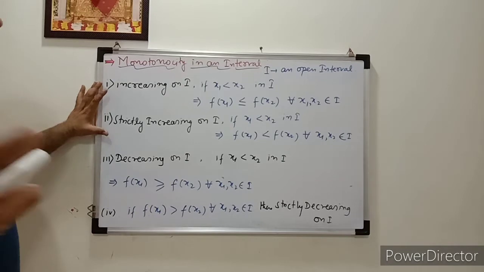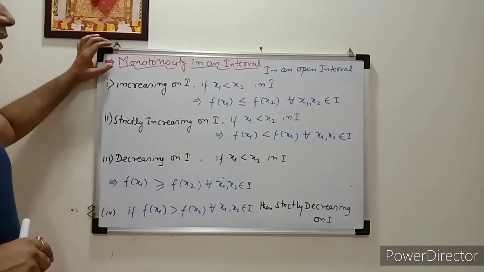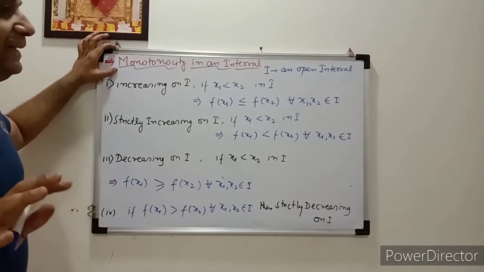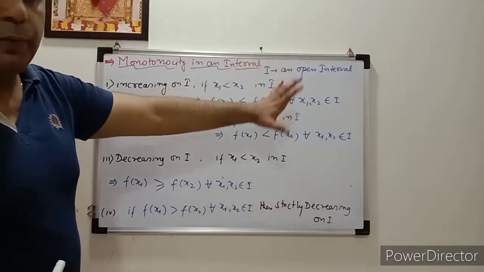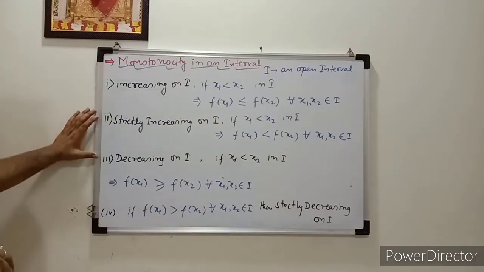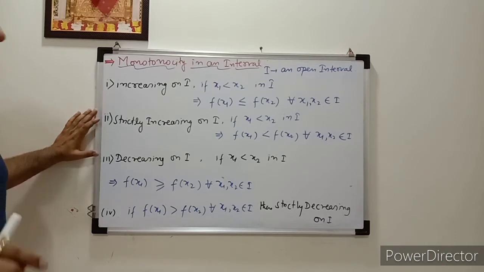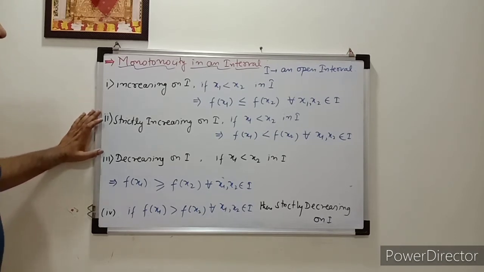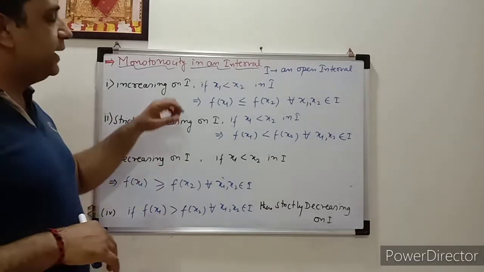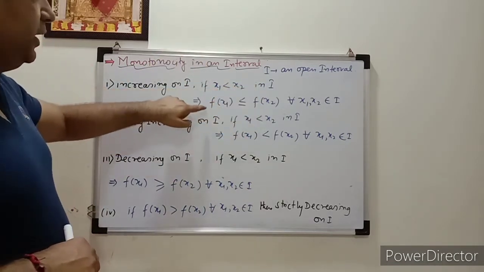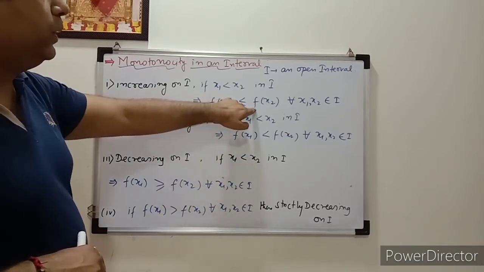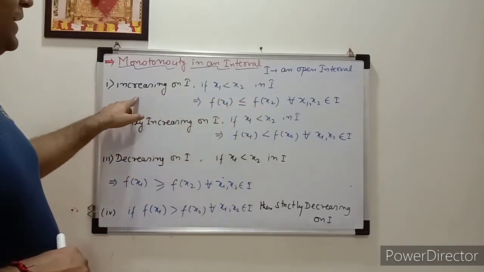Here is some points you need to note down. Suppose we need to check the monotonicity of a function in an interval, correct? In an interval, I am taking here I as any open interval. So there are four cases. Either the function is increasing on that interval I, it is strictly increasing, or it is decreasing, or it is strictly decreasing, correct? And suppose x1, x2 are any points in that interval, so if f of x1 is less than or equal to f of x2, then we can say it is an increasing function.